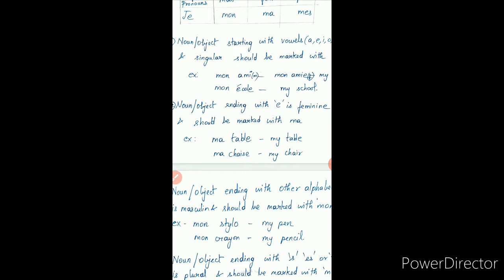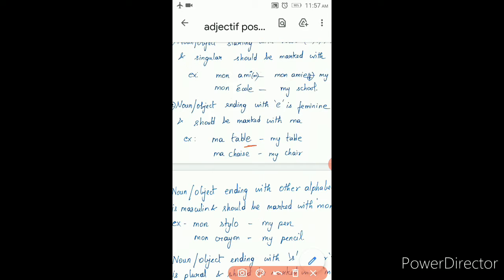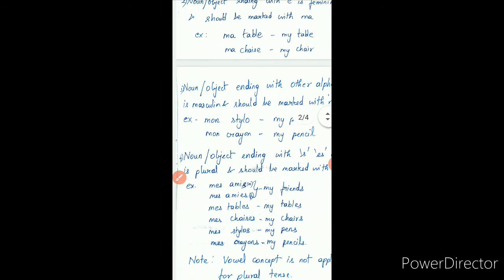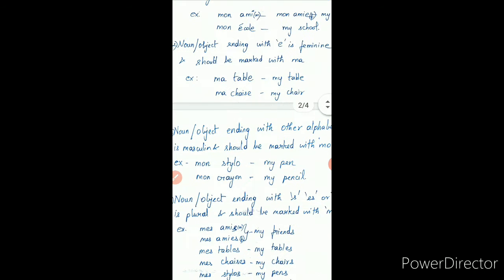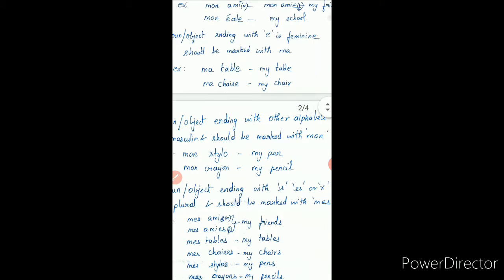A noun or object ending with E is feminine and it is marked with ma. Listen carefully. Table, ending with E. Chaise, ending with E. So, ma table, ma chaise. Okay, so what is the meaning of ma table? My. Ma chaise, my. So, for both mon and ma, the meaning is my only. Hope it is clear.